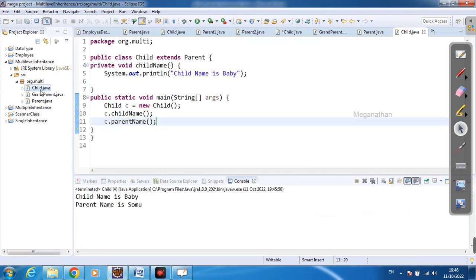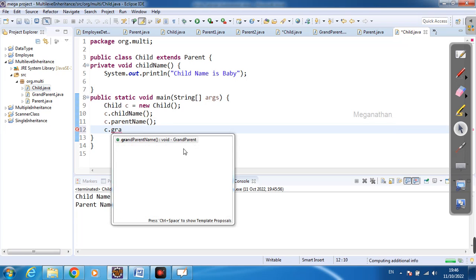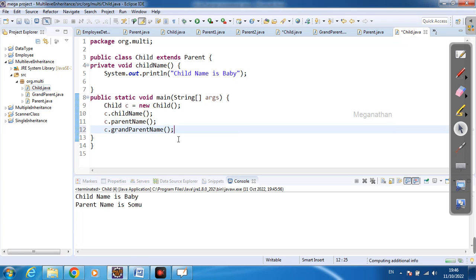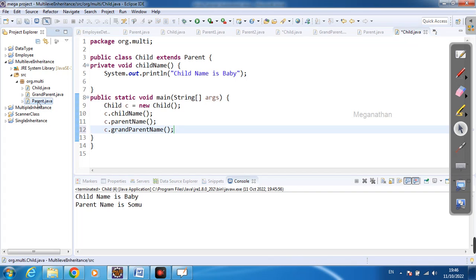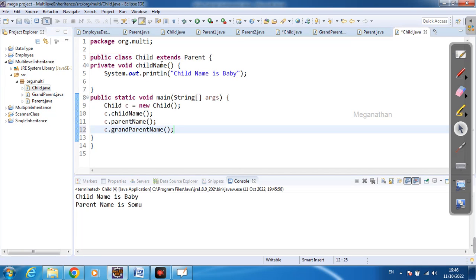Now what is multi-level inheritance? Now I am able to call the grandparent also, and parent also. How? Because the parent class extends grandparent. So this parent class contains the grandparent business logic, and this child class contains the parent class business logic methods.